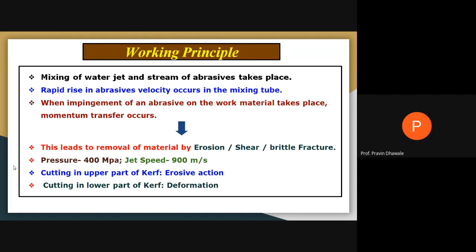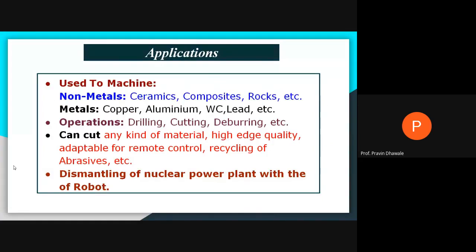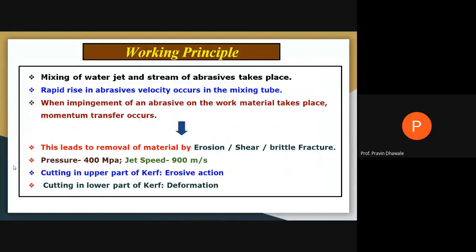In the upper part, the material is removed by the action of erosion, and the lower part is removed by the action of deformation. This is the working principle of the abrasive water jet machine. Just read it, write down some important points: how this process is carried out, what the range of pressure is, what the range of velocity of the abrasive jet is, and how material is removed. Read this slide.